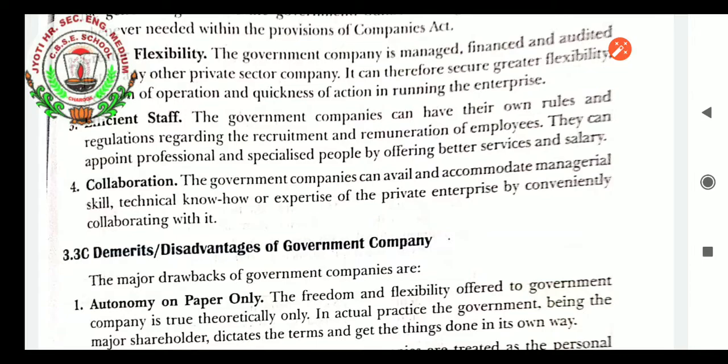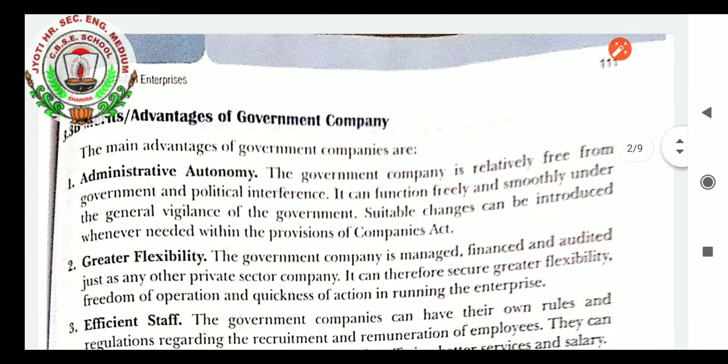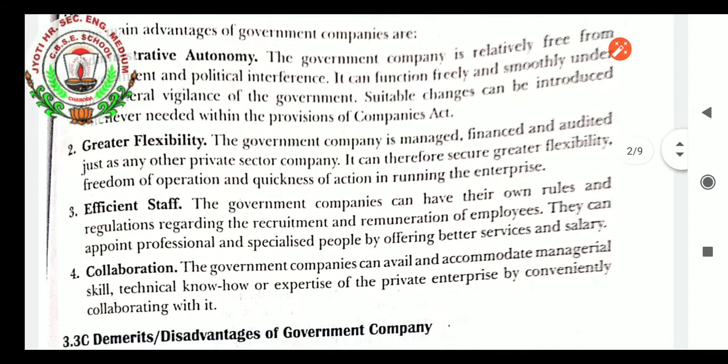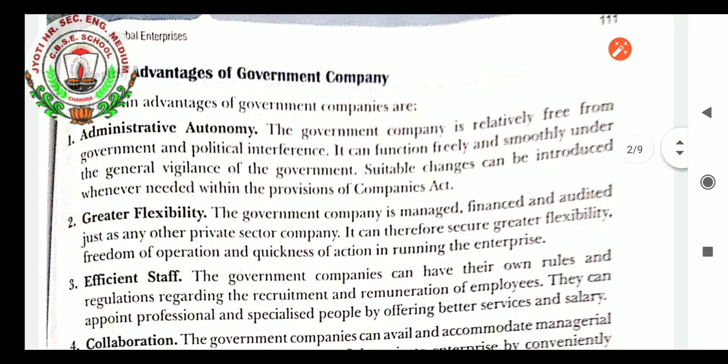Collaboration: the government companies can avail and accommodate managerial skill, technical know-how, or expertise of the private enterprise by conveniently collaborating with it. So these are the four advantages. Collaboration means mixing up with other companies and doing the work. In some cases like dam construction and road construction work of the government, they mix up the private sector also for doing the work. So there we have the advantages of government company.